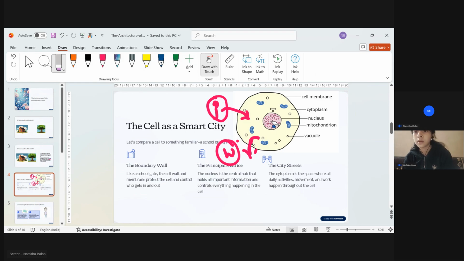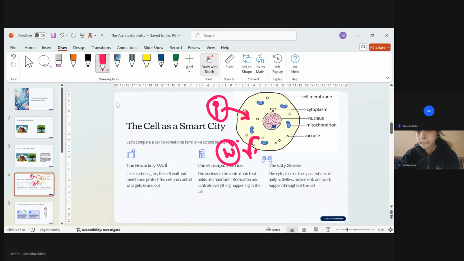This particular structure is called the nucleus. Nucleus is the most important thing, and this nucleus is the one deciding everything. Whatever should happen in the cytoplasm, whatever has to come inside, whatever has to go outside, everything is decided by the nucleus.